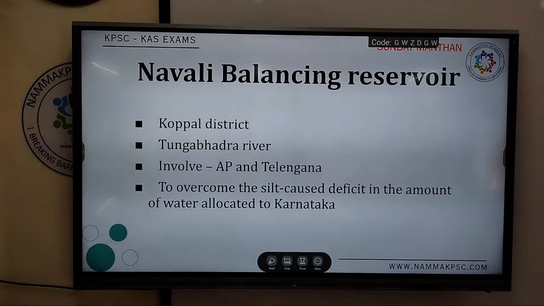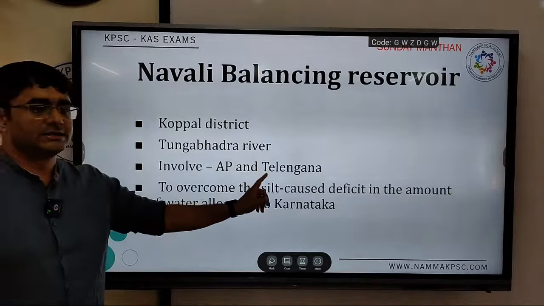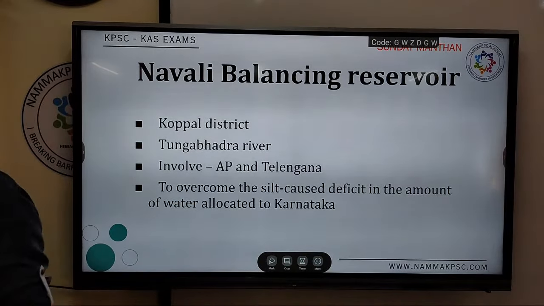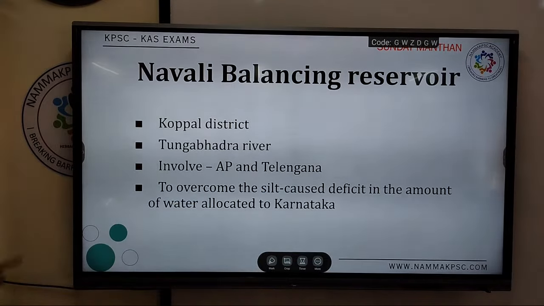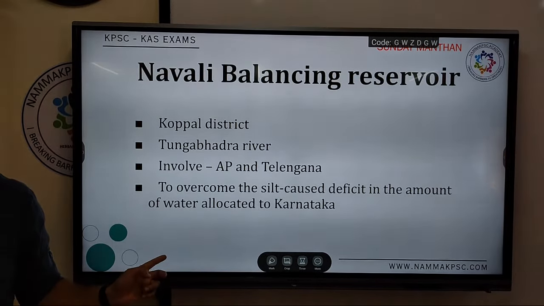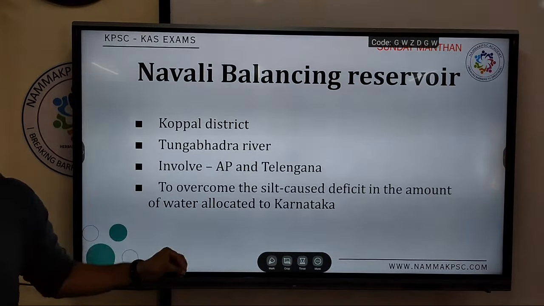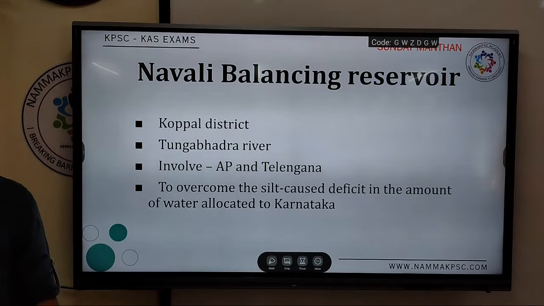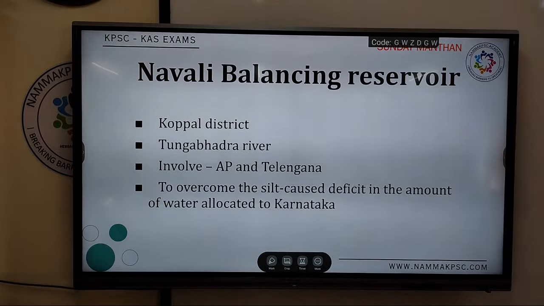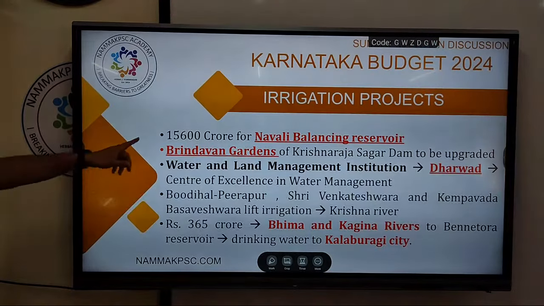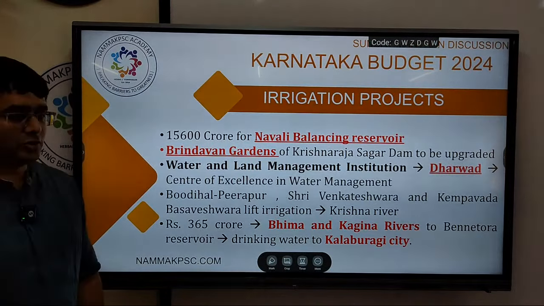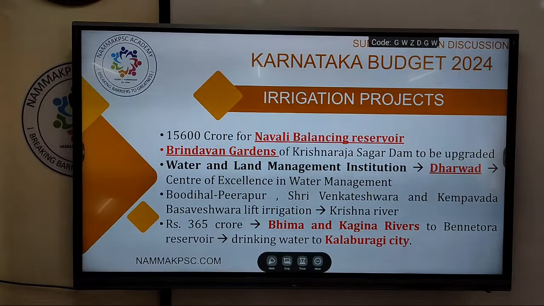Since it is going to affect Andhra Pradesh and Telangana, the government will initiate talks with them before initiating this project. This was also in the news a few months back, when the Water Resource Minister happened to talk about it. You would have gone through this in your magazine also. So 15,600 crore has been announced for this project.